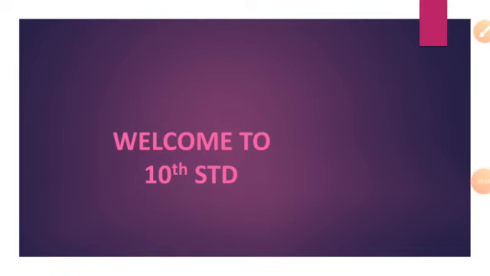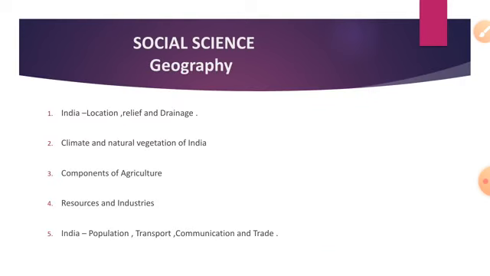In 10th standard social science, now we are going to learn geography part. You have two volumes in social. In first volume, you are going to study 5 lessons. Your first lesson is India, location, relief and drainage. Second lesson is climate and natural vegetation of India.